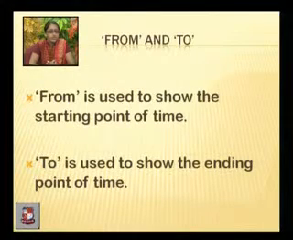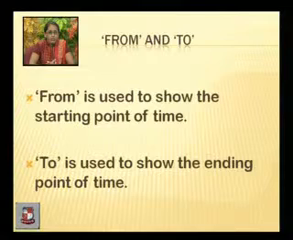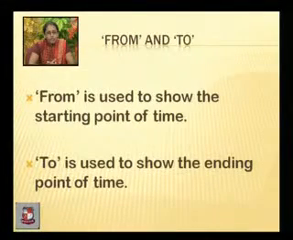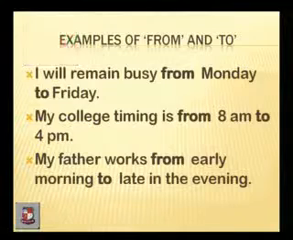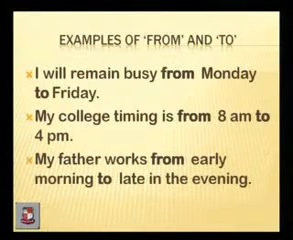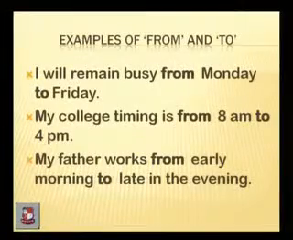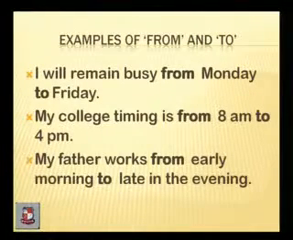From and to. The next prepositions of time are from and to. From is used to show the starting point of time, and to is used to show the ending point of time. It is not always necessary that from and to be used only separately in two separate sentences. They can come together in one single sentence. For instance, I will remain busy from Monday to Friday. So the starting point is Monday and the end point is Friday. So both the prepositions are occurring in the same sentence.